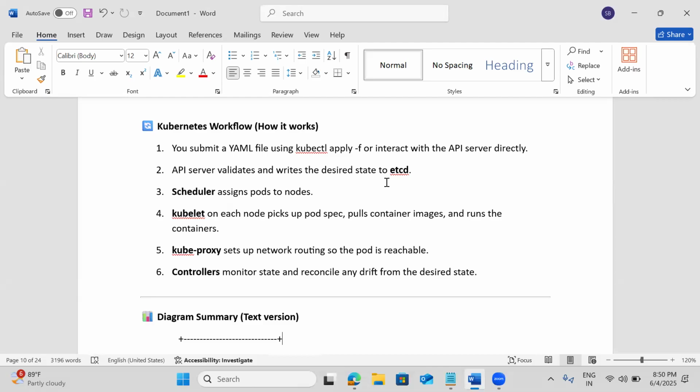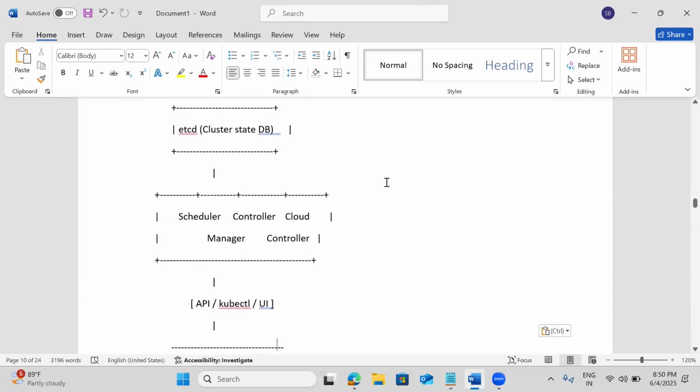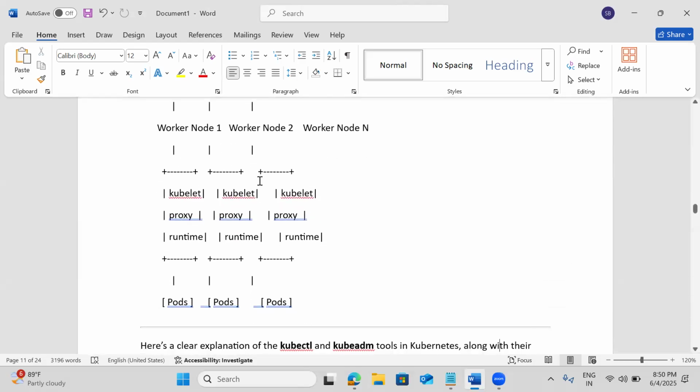Then the API server, etcd, scheduler, and controller are going to run on the control plane. On the worker node, we have the kubelet, proxy, and container runtime. On top of that, the pods. On top of the pods also, we have a lot of objects. Those also we'll discuss. So we have the deployments and stateful sets, all those also we'll discuss.